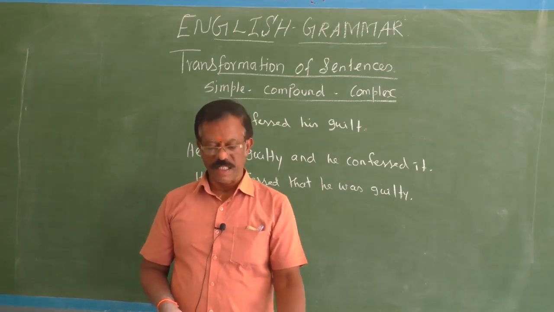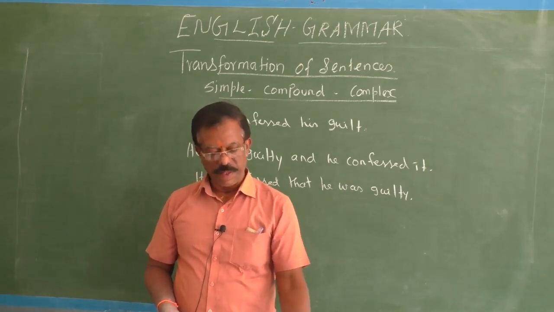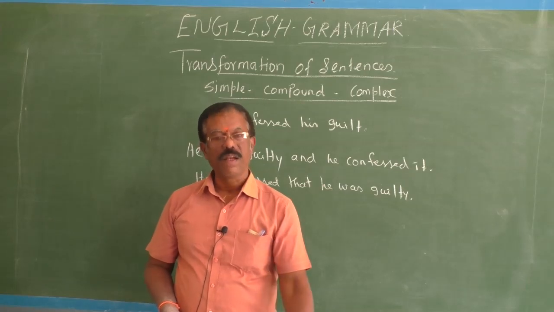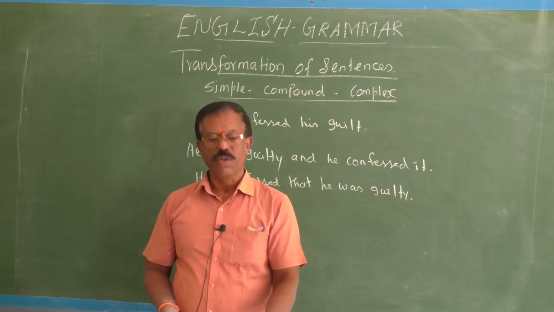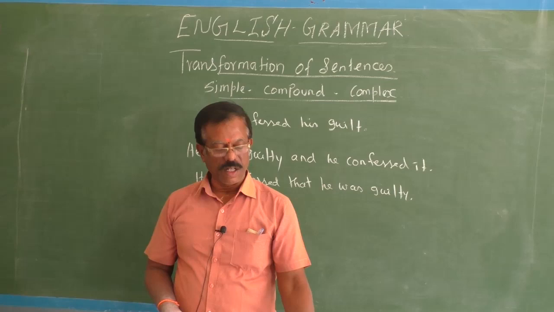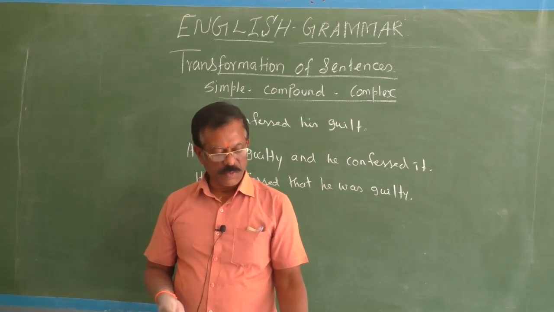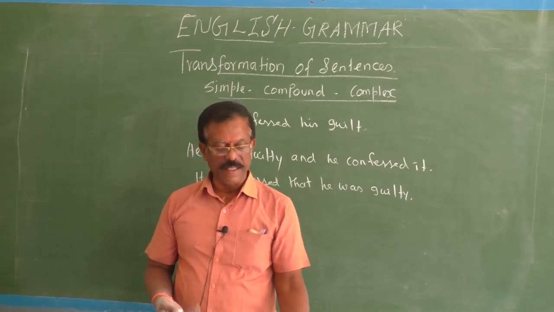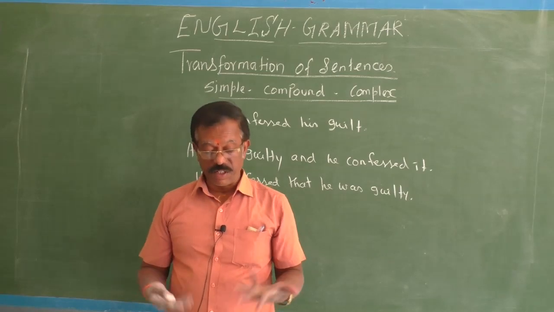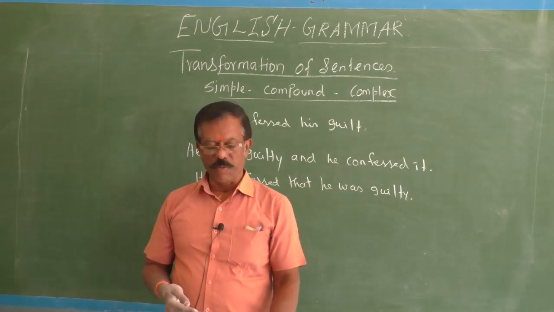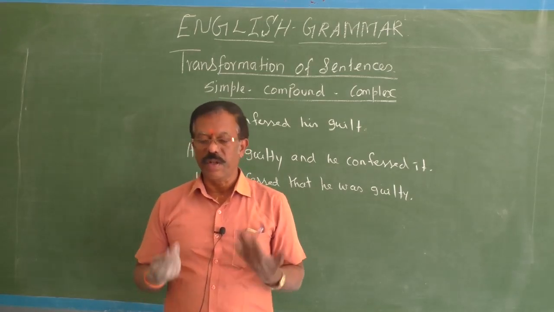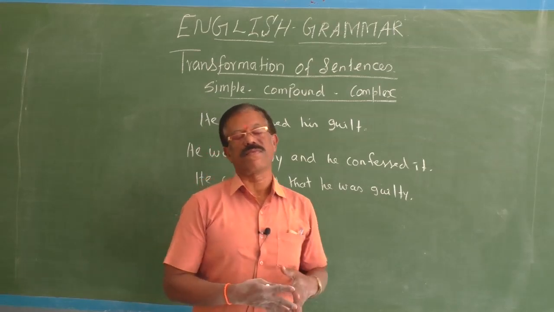So a simple sentence may or may not have such a phrase. I hope I have given you very good examples for all types of sentences.